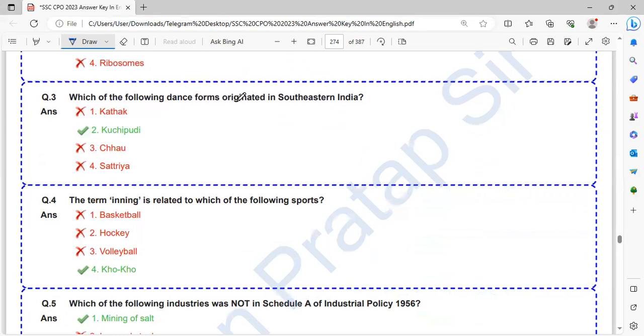Which of the following dance forms originated in southeastern India? If this is the southern part, this part is the southeastern part. So, which dance form originated in the southeastern part? This is in North India. Kuchipudi is from Andhra Pradesh. So, this is in the southeastern part.